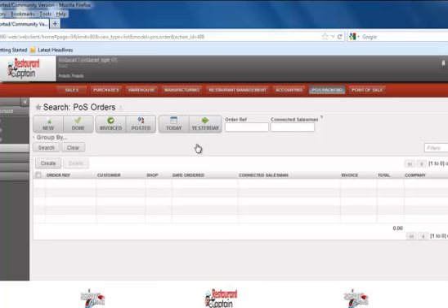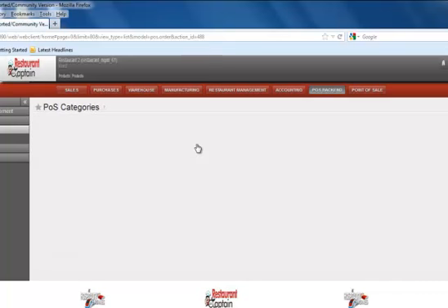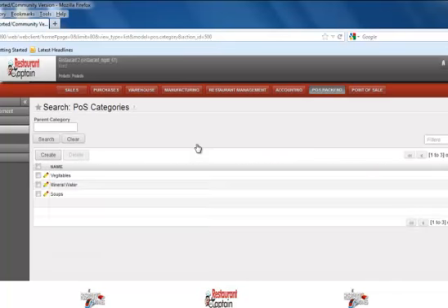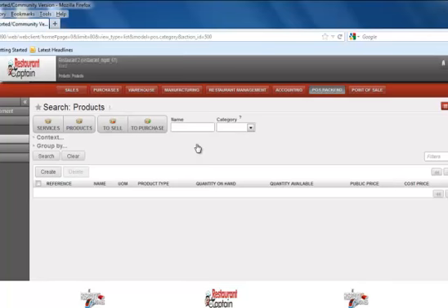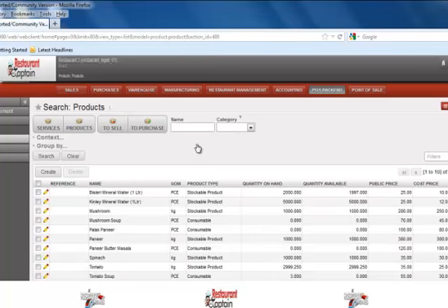Similarly, the post sale entries will help you to post all sale entries created by point of sale in account. In products, you can define your own POS categories, as we have defined some of the categories like soup, vegetable, mineral water, and the products, of course, which you think need to be shown on the POS screen. So let us move to the point of sale screen now.